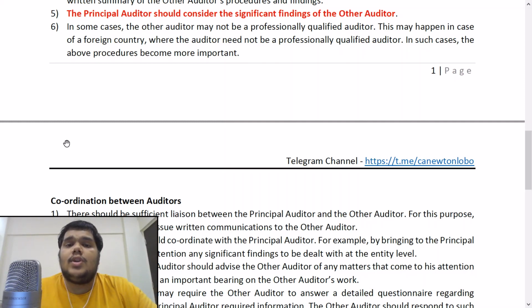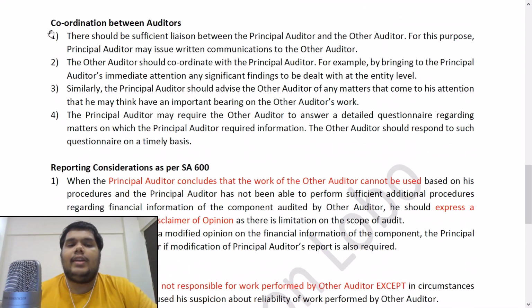They may give persons of different qualifications the right to audit, and in such cases where that person is not a professionally qualified auditor, the above procedures, checking the work and checking the checklist, checking the written summary of procedures performed, what are the findings, what are the significant findings, all of these procedures will become even more important when the other person is not a professionally qualified auditor, since you are going to be placing reliance upon his work.